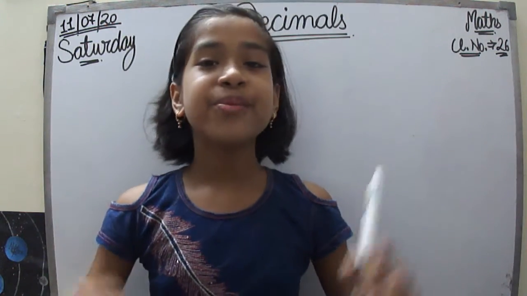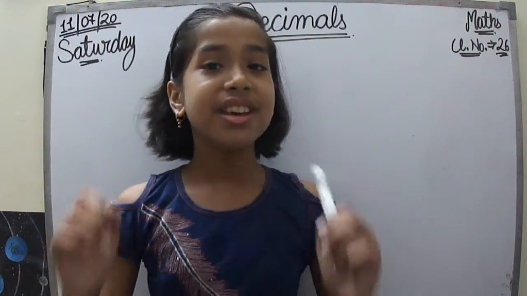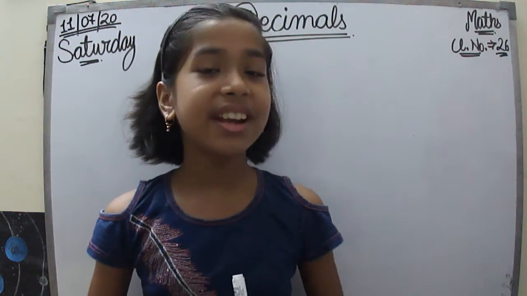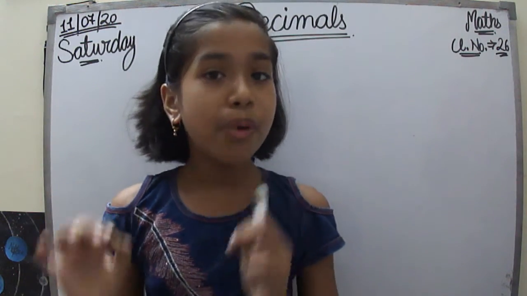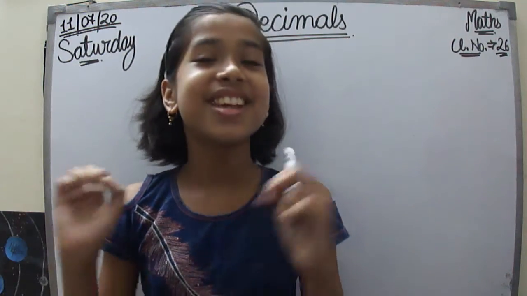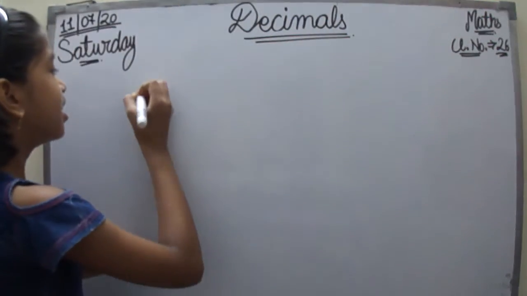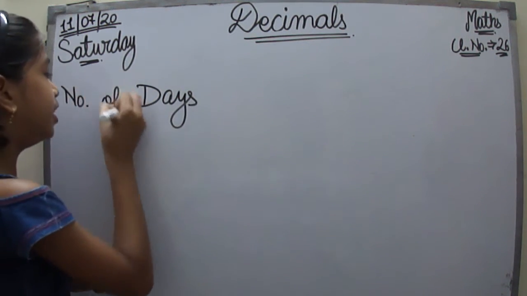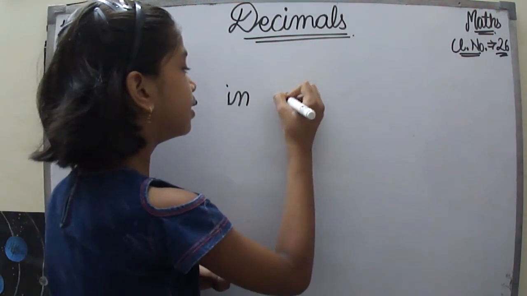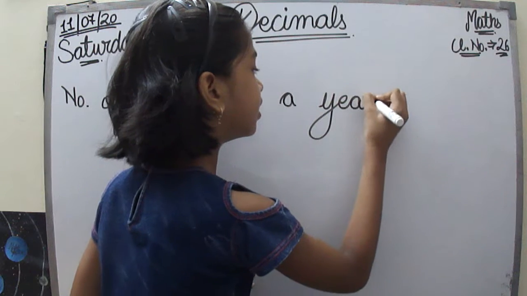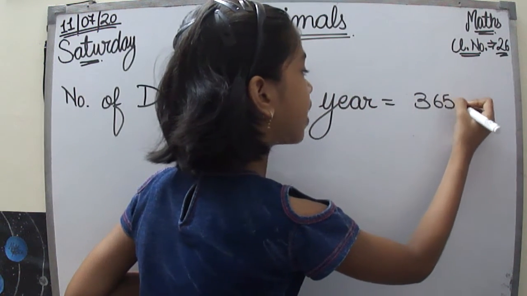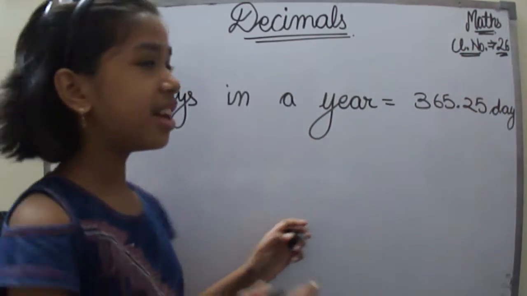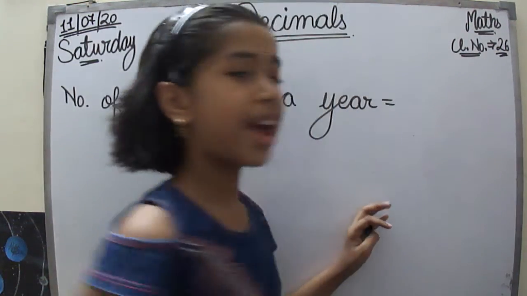Now at this moment, we have technology, and because of that, we came to know that there are exactly 365.25 days in a year. So the number of days in a year is 365.25 days.